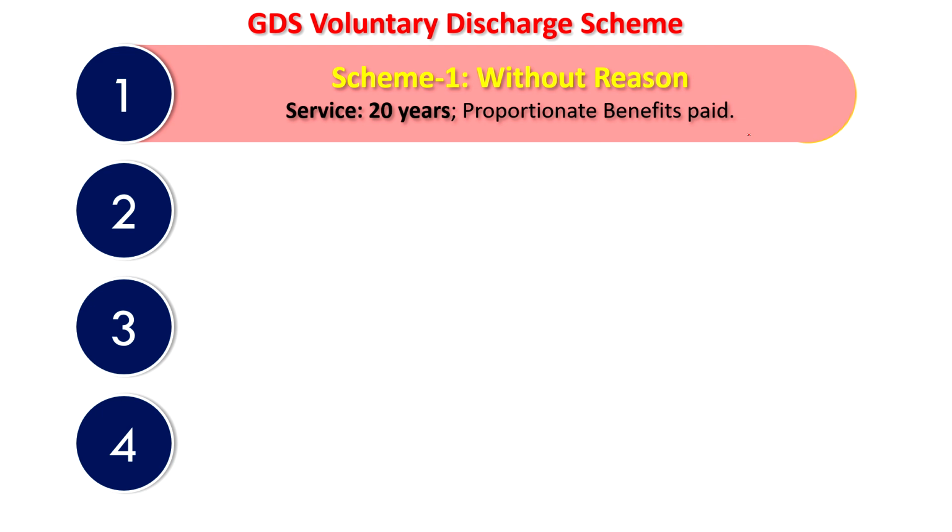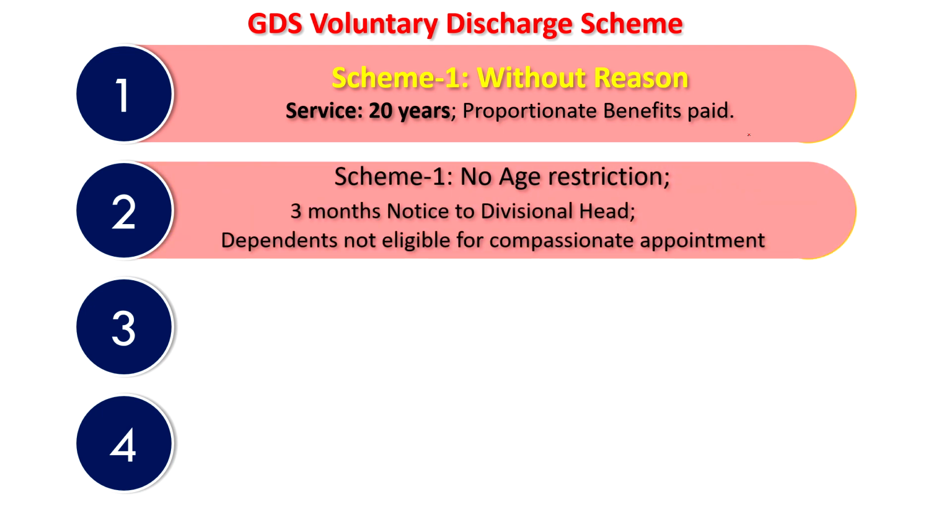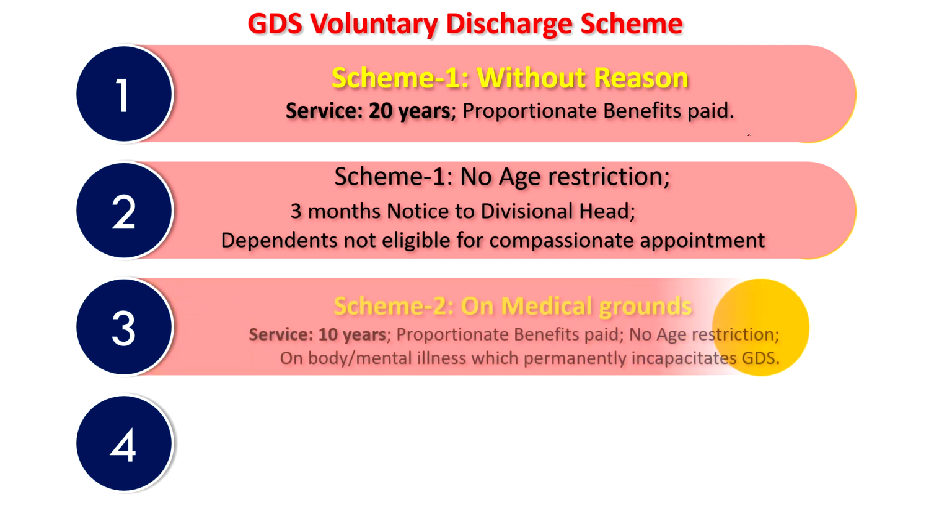First scheme is without reason. After 20 years of service, proportionate benefits will be given. In scheme 1, with no age restriction, 3 months notice should be served to the divisional head. The GDS can give a 3 months notice to the divisional head, and dependents are not eligible for compassionate appointment in this case. If a person goes on voluntary retirement, what they call voluntary discharge, dependents will not be eligible for compassionate appointment. That you should remember.